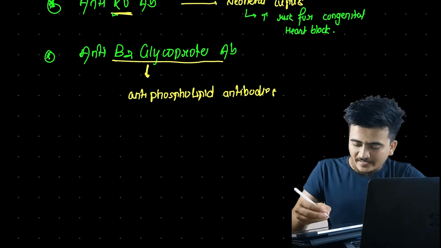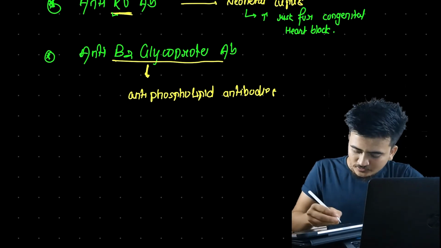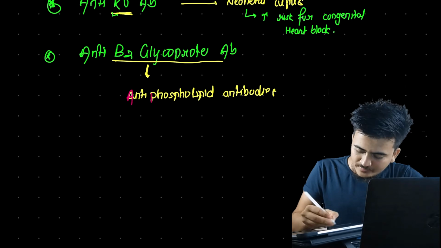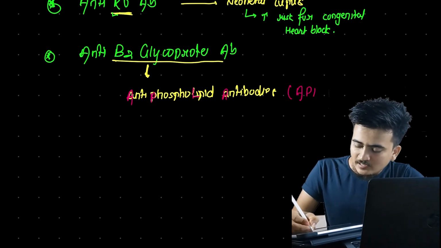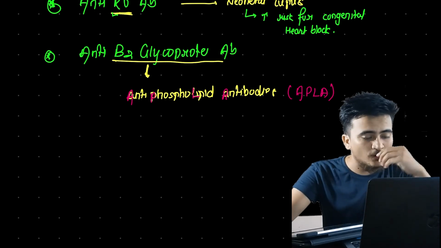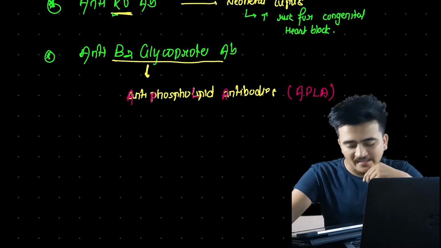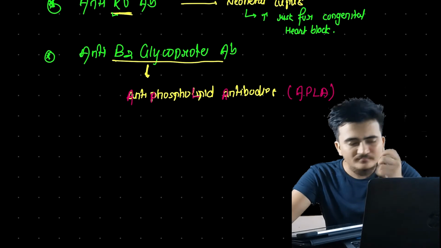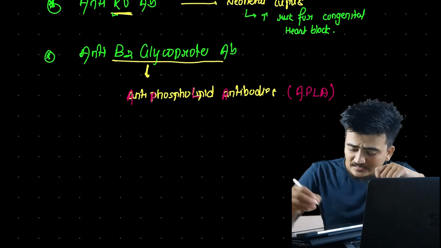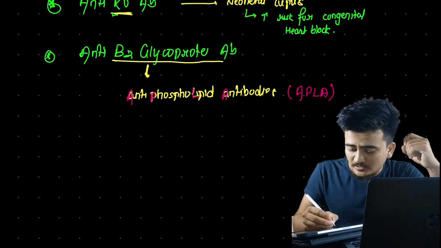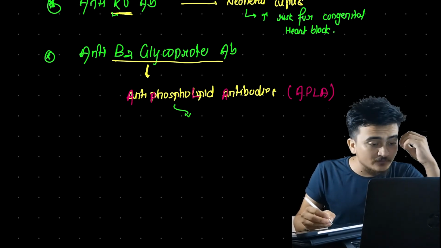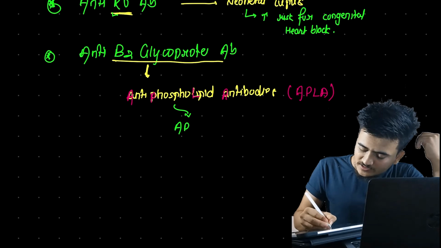Glycoproteins are phospholipids. If you concentrate on the word APLA, anti-phospholipid antibodies, I wrote it here because these anti-B2 glycoprotein or anti-phospholipid antibodies are responsible for APLA syndrome. Now what is this APLA syndrome?